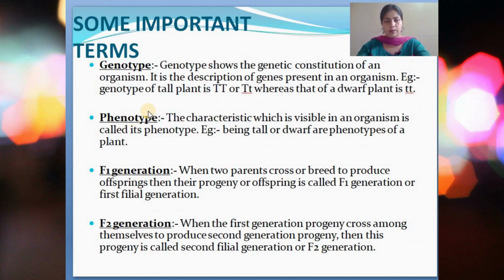What is phenotype? The characteristic which is visible in an organism is called its phenotype. Example, being tall or dwarf are phenotypes of a plant. That is, we are not going within the genes. What kind of genes are present, that is not a matter here. Here the matter is what is the overall characteristic.